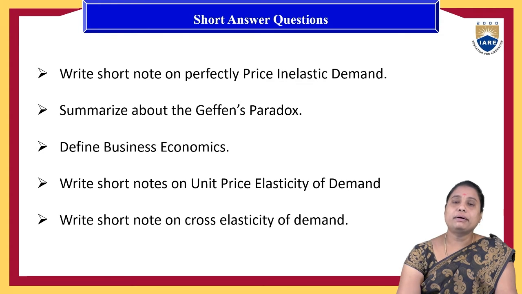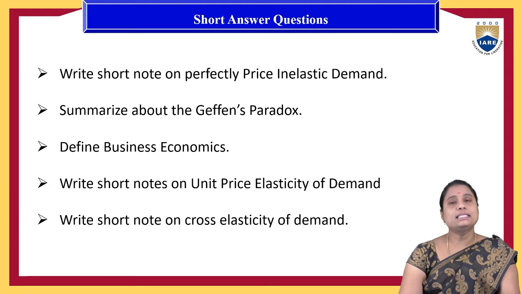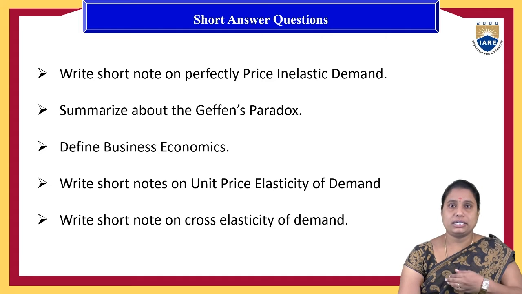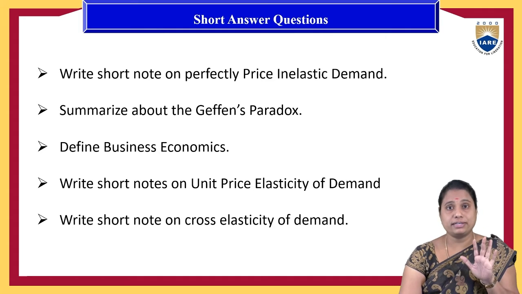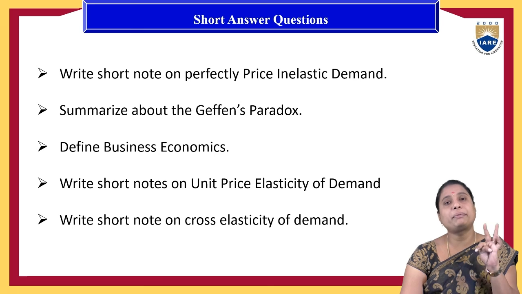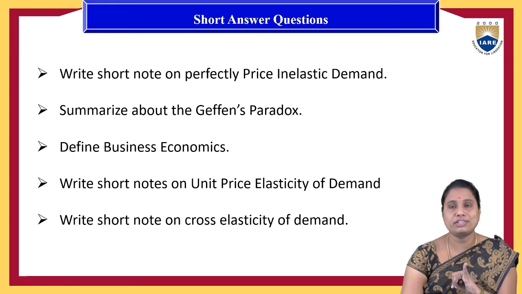Under the measurements of elasticity of the demand, we will find price elasticity, income elasticity, advertisement elasticity, cross elasticity, various kinds of measurements. If price elasticity is taken into consideration, again the price elasticity is of 5 kinds: price perfectly elastic demand, price perfectly inelastic demand, price relatively elastic demand, price relatively inelastic demand, and price unit elastic demand.